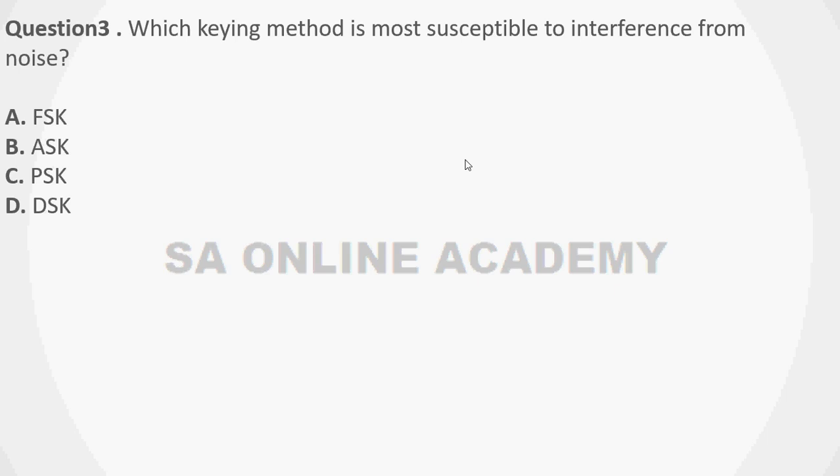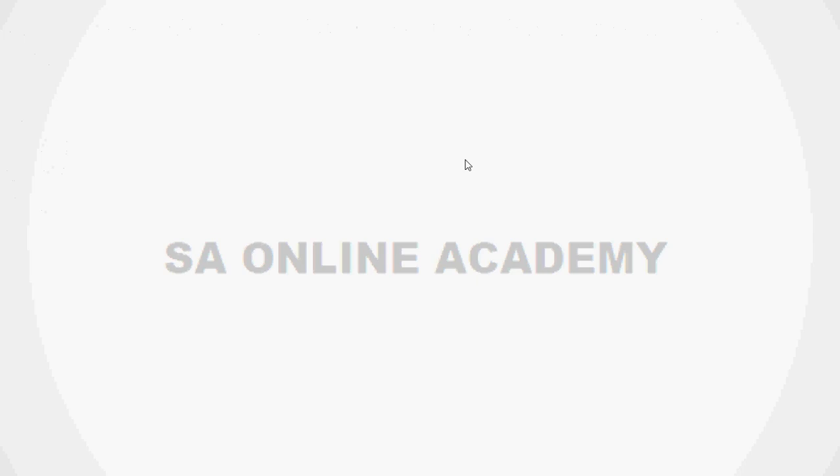Question 3. Which keying method is most susceptible to interference from noise? Option A. FSK, frequency shift keying. Option B. ASK, amplitude shift keying. Option C. PSK, phase shift keying. Option D. DSK, dynamic shifting key.